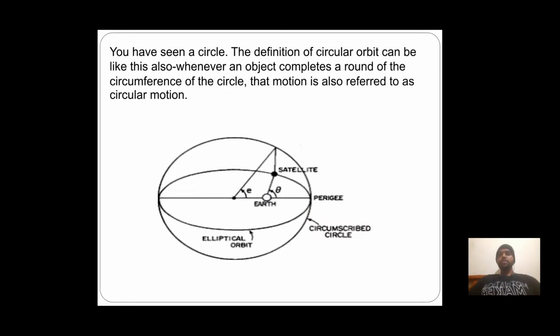The definition of circular orbit can be like this: whenever an object completes a round of the circumference of a circle, that motion is also referred to as circular motion. Here, a satellite around the Earth, the circumference of the circle, the elliptical orbit, the rotation is known as circular orbit.